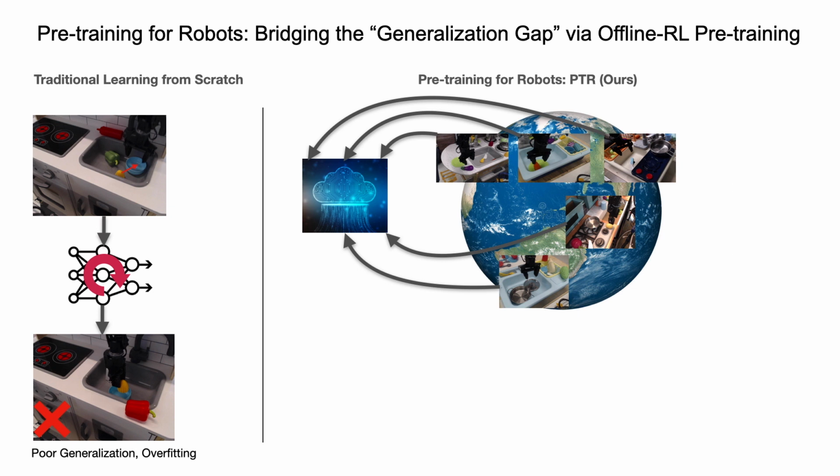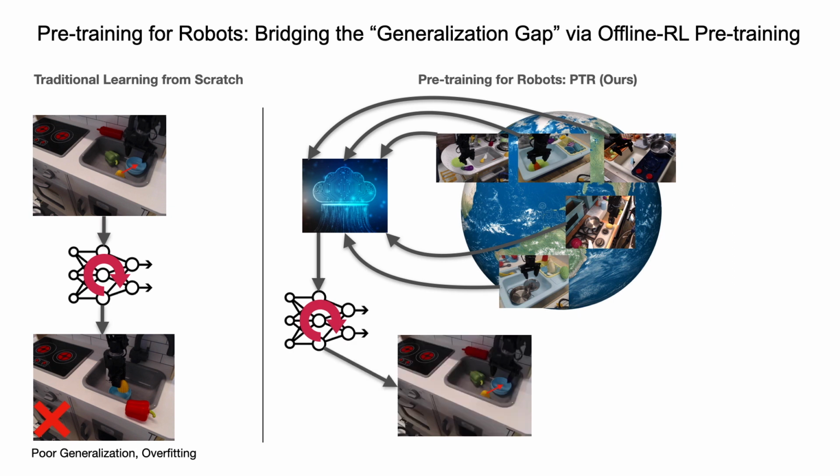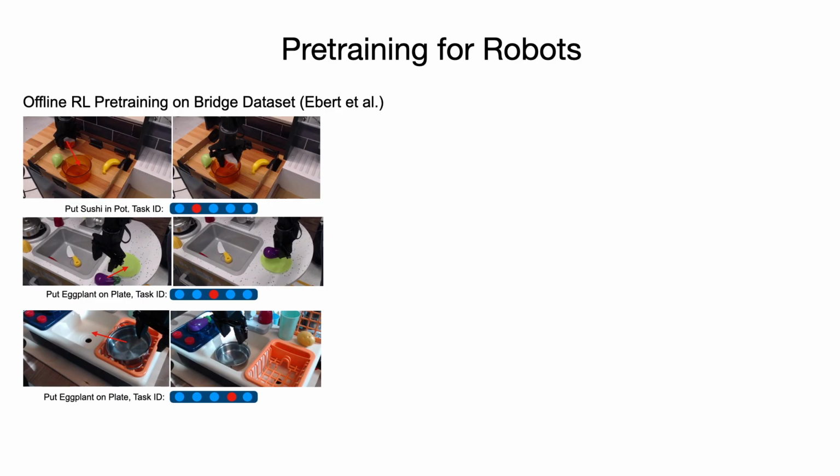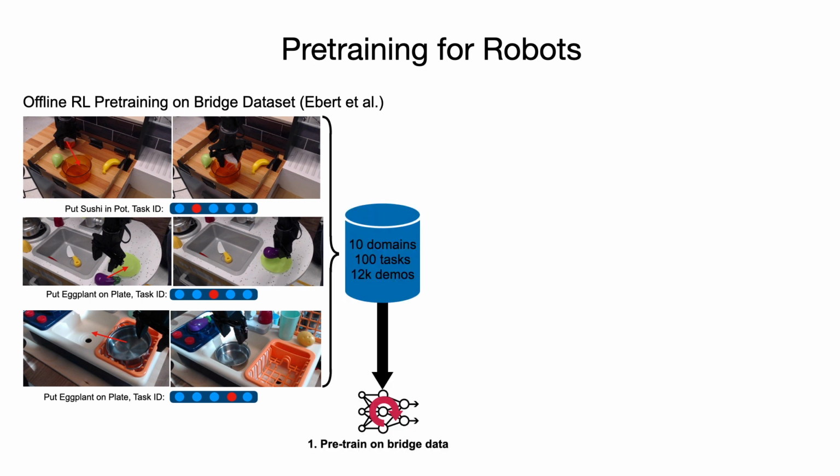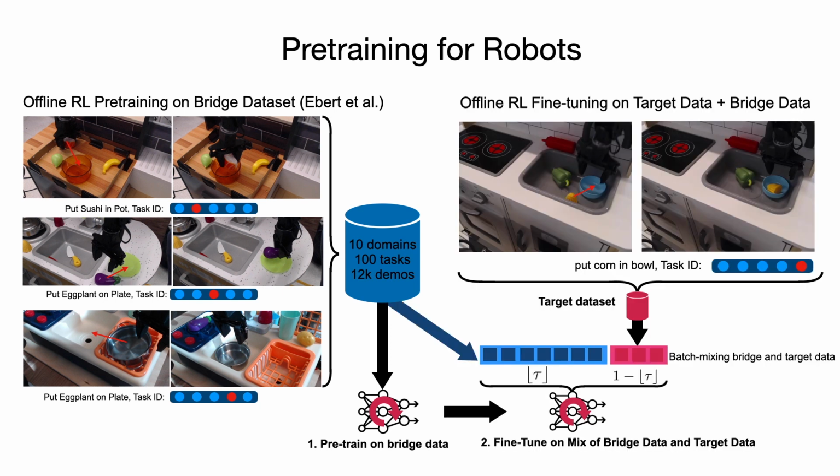Our approach, which we call pre-training for robots, or PTR for short, is to first pre-train on diverse multitask data via offline RL, and then fine-tune via offline RL on as little as 10 demonstrations of a target task, leading to much better generalization performance. For prior data, we chose to leverage the Bridge dataset by Ebert et al., since it offers a large and diverse dataset consisting of near-optimal human demonstrations. After pre-training on diverse multitask data, we fine-tune by mixing batches between prior data and target domain data according to an empirically tuned ratio tau.